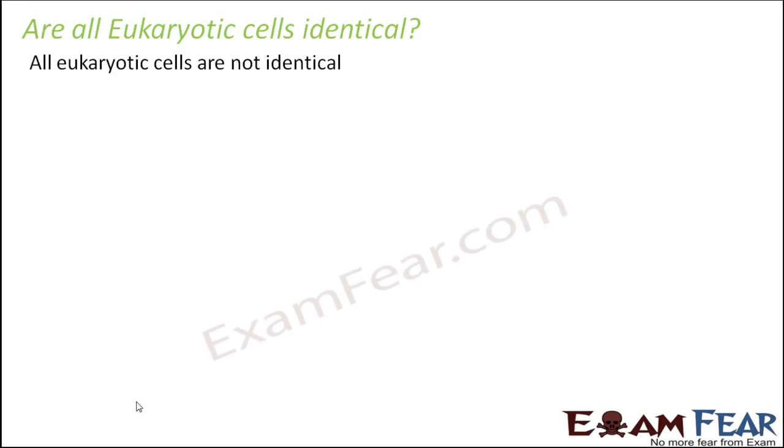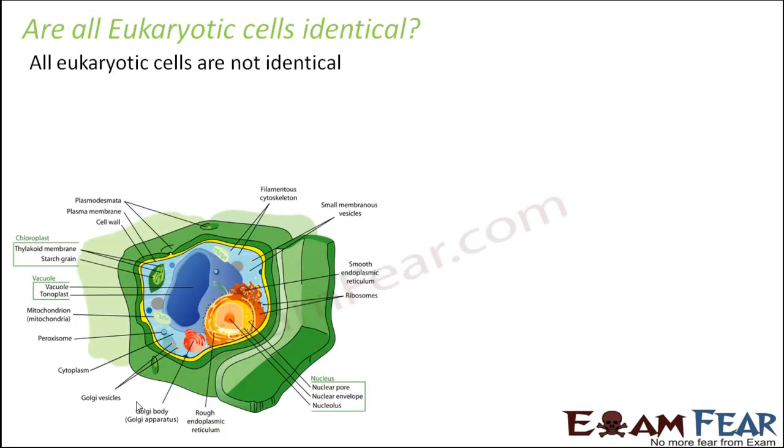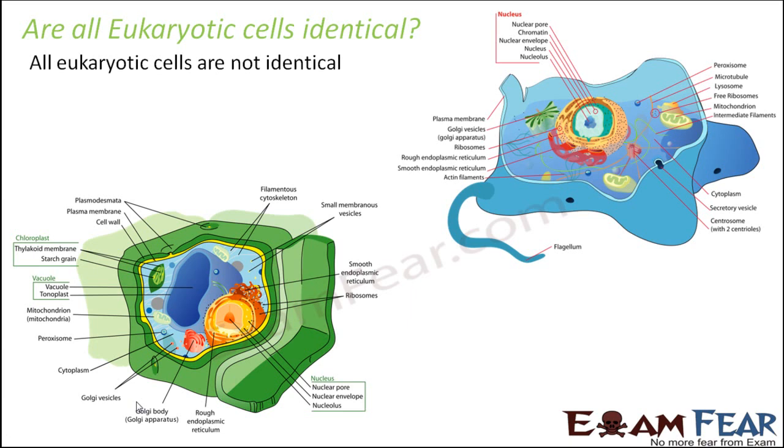But there are a couple of differences between plant cells and animal cells. Whenever you compare a plant cell and an animal cell, there are quite a few differences. Here you can see in this figure, this is a plant cell and this is an animal cell. Some of the noticeable differences are, in a plant cell, the entire cell is surrounded by a cell membrane, and outside the cell membrane there is an additional cell wall. But in the case of an animal cell, there is just one membrane, the cell membrane or plasma membrane.